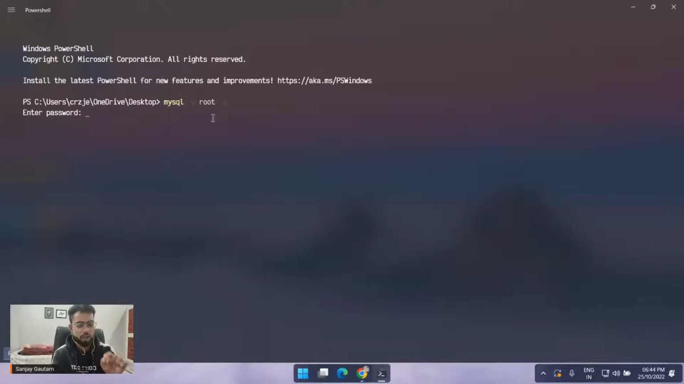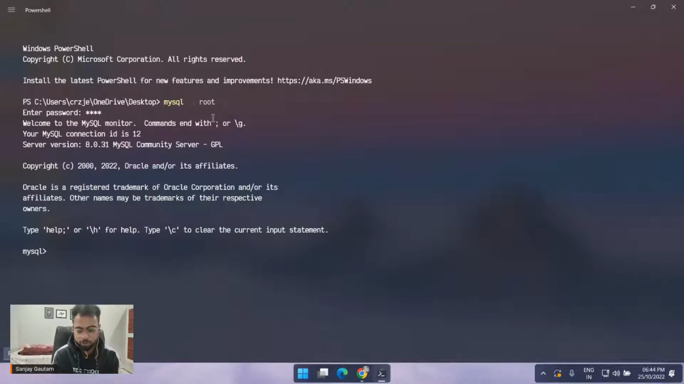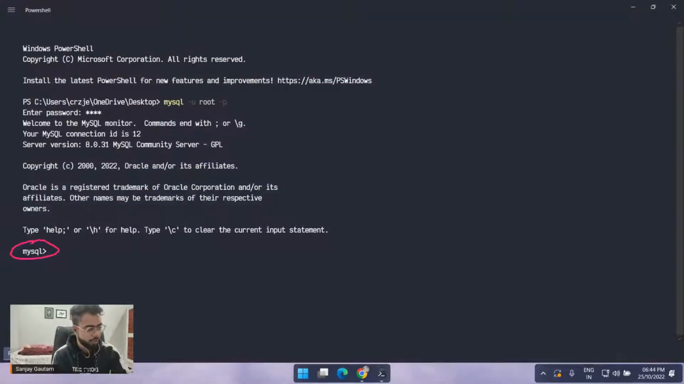It will ask you for the password. Remember the password that I put here. So just write this password, 1234, and that's all. Now your SQL is actually working here. See, I'm getting the SQL prompt here.